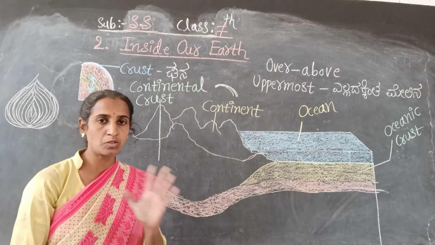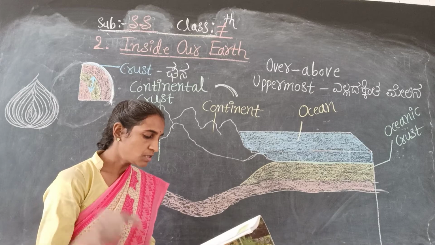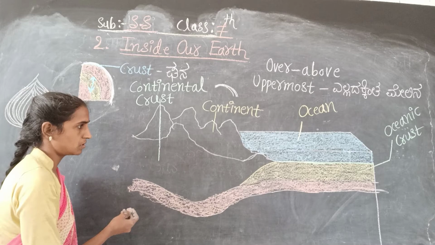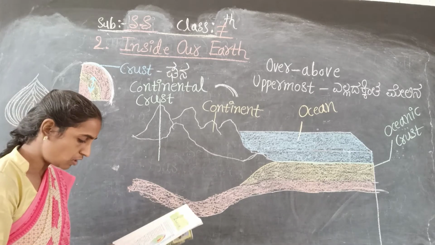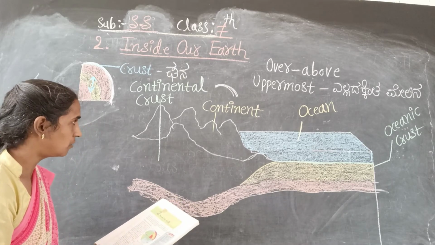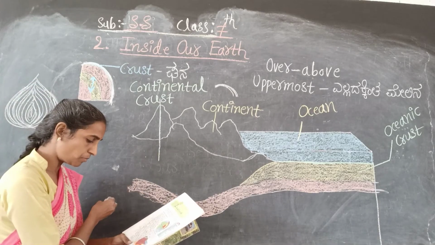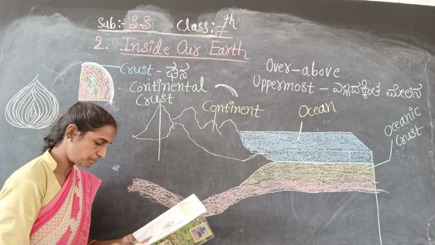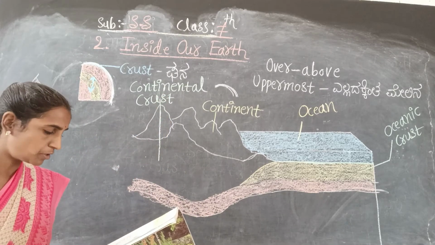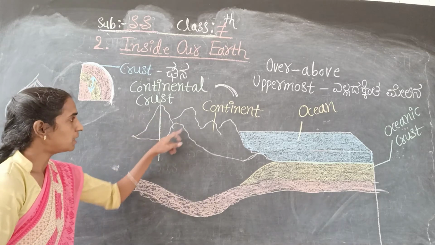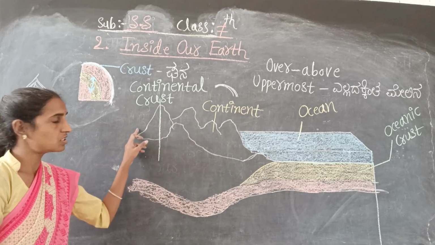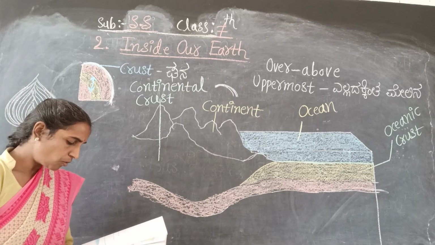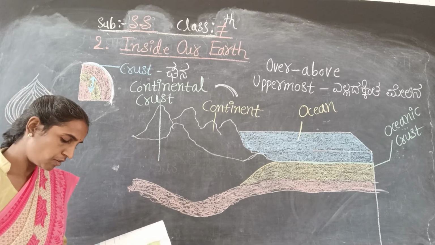That point you have to remember. Coming to the next: it is the thinnest of all the rest, about 35 kilometers on the continental mass. The crust is 35 kilometers there, and only 5 kilometers on the ocean floors.